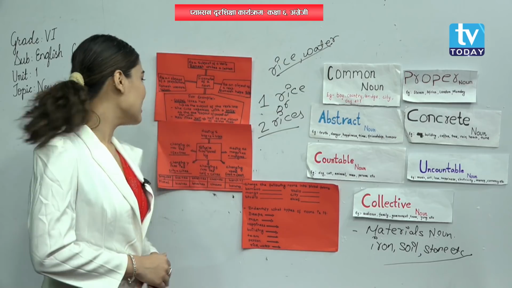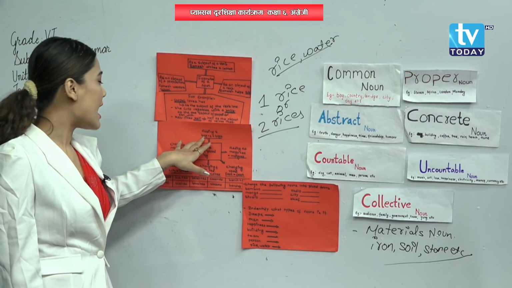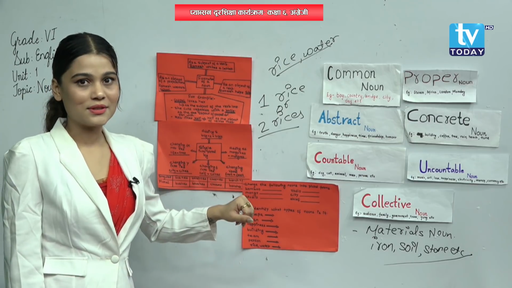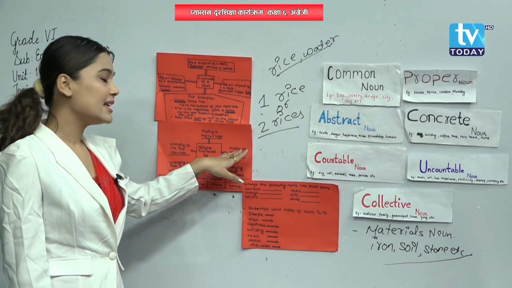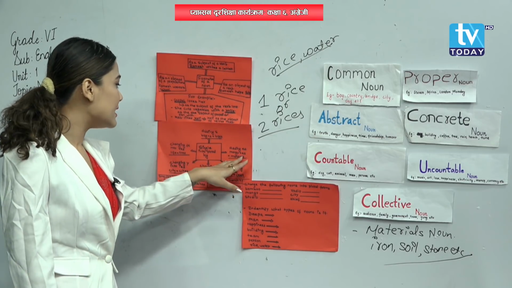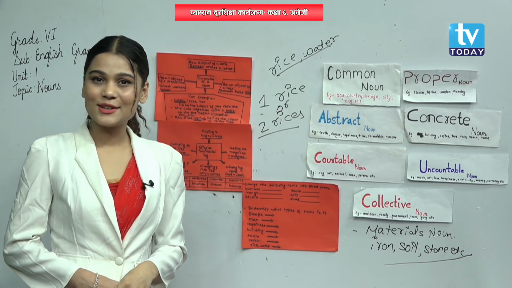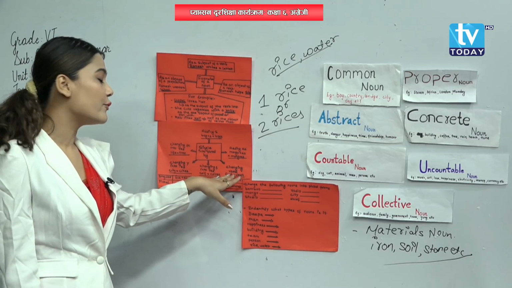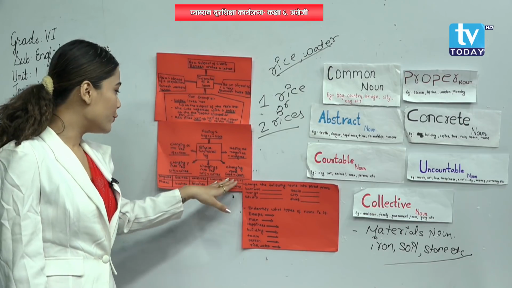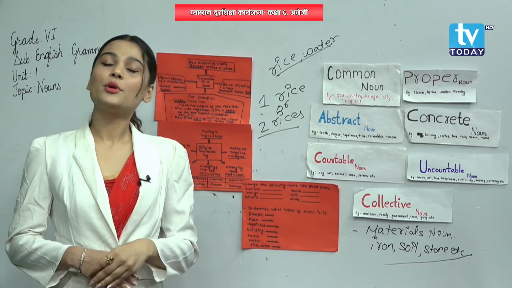Okay, I will repeat again. Listen to me properly. Adding s. This boy is in singular form. If we add s over here, then it becomes B-O-Y-S boys. That is a plural noun. Yes. And another one is adding es. M-A-N-G-O mango is a singular noun. If we add es over here, then it becomes mangoes. That is a plural noun. Yes or no? Yes. Now next one is changing vowel. F-O-O-T foot is a singular noun. And if we change the vowel, it becomes F-E-E-T feet, and it is a plural noun.